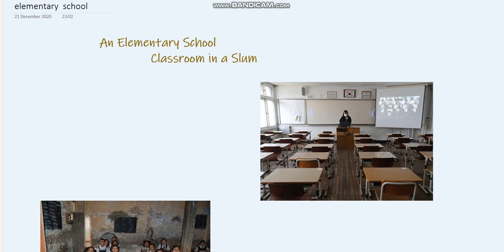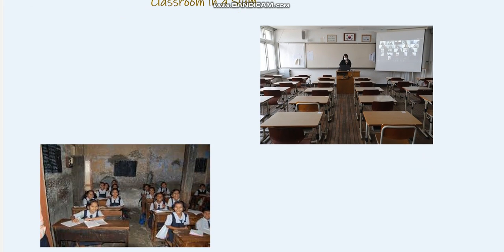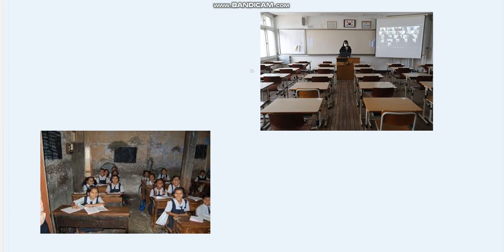So let's draw a comparison between both the things. Here we have provided you with pictures of a normal school. This is what we call a normal school. And this is what a slum school looks like. The walls are not good, there is not good infrastructure or furniture and all that. So the comparison has been drawn by the poet also. So let's move on to the text.